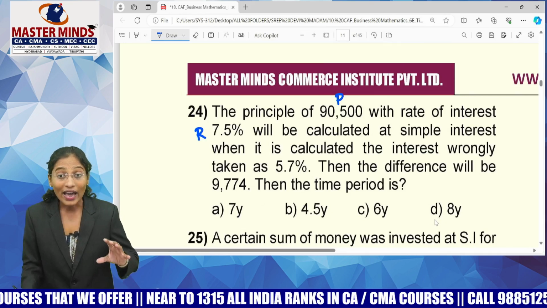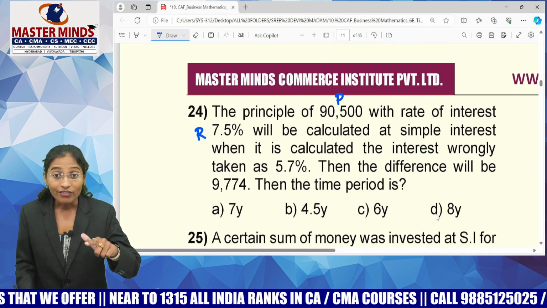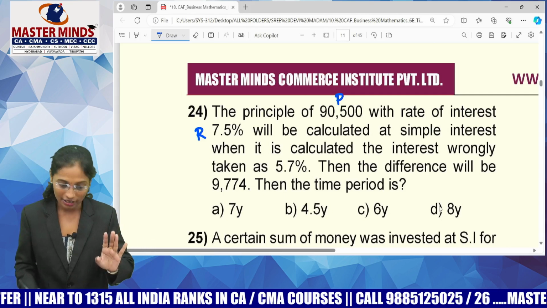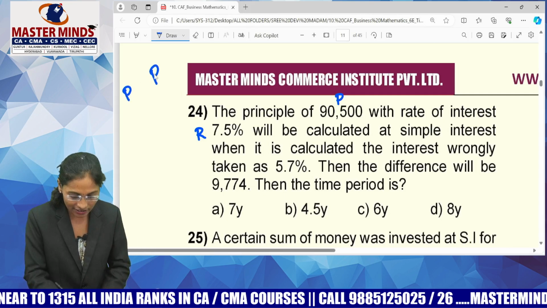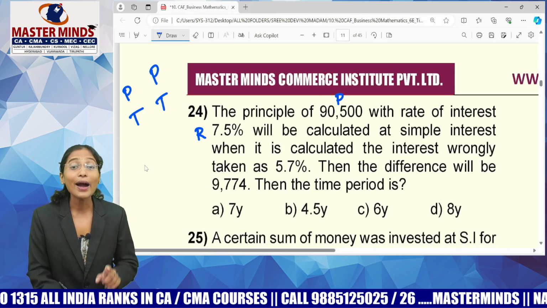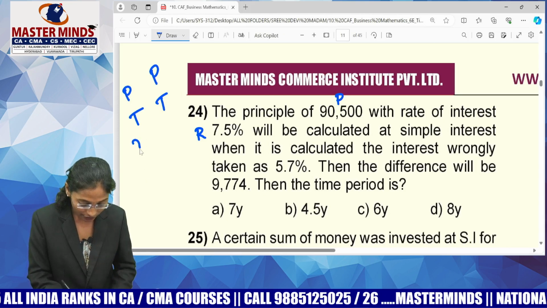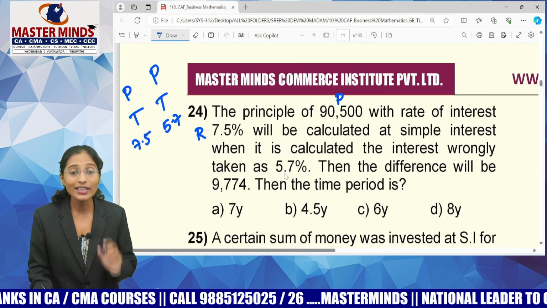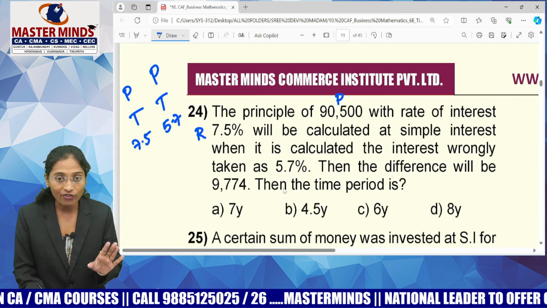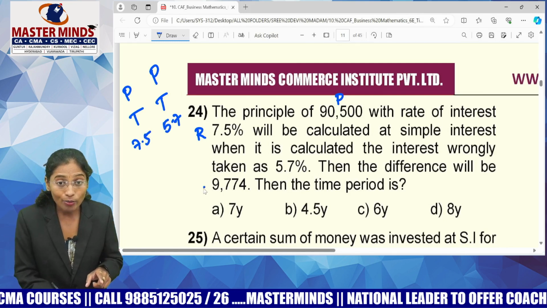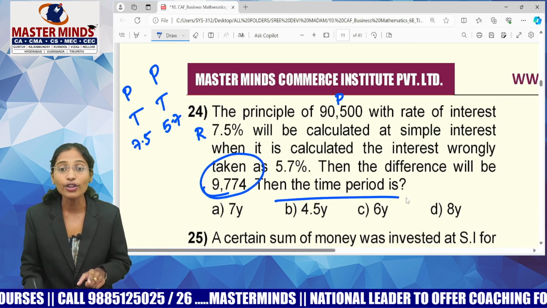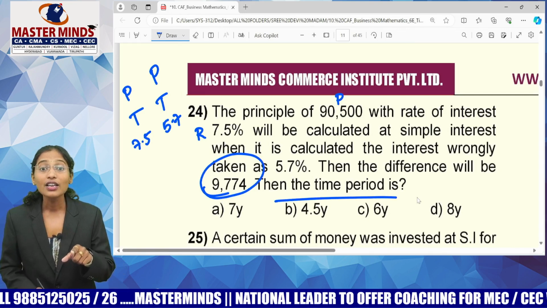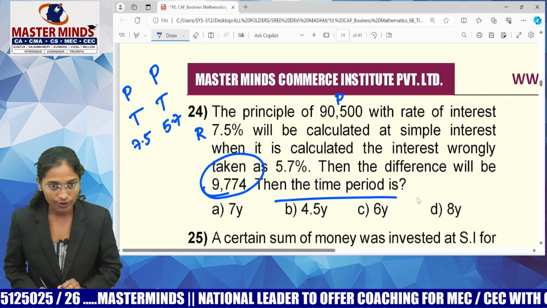7.5%. When it was calculated, the interest was wrongly taken, means he has taken the remaining terms as they are, the P's as it is, the T's as it is. But he made a mistake while writing the rate of interest. Instead of 7.5, how much did he take? 5.7. So he'll definitely get a difference, no? The difference will be how much? 9,774. Then the time period is. So guys, you must understand, he is calculating the interest.